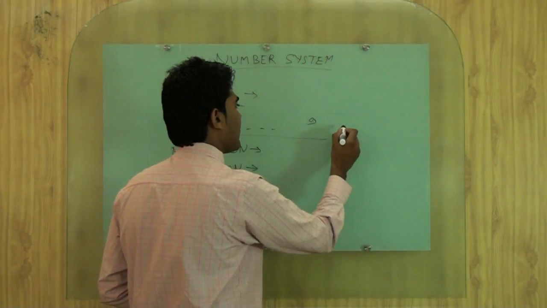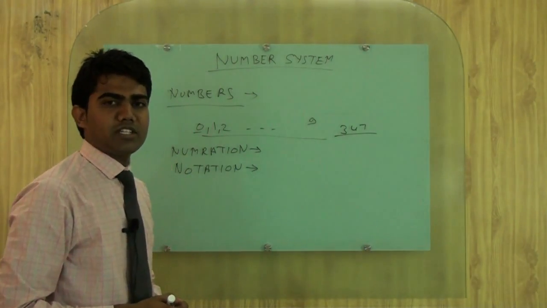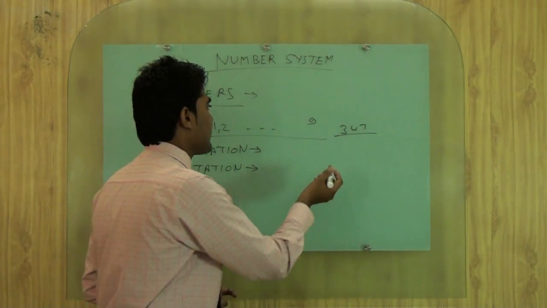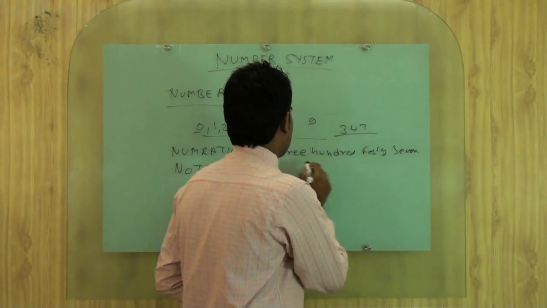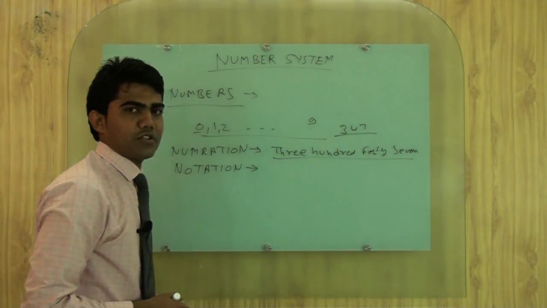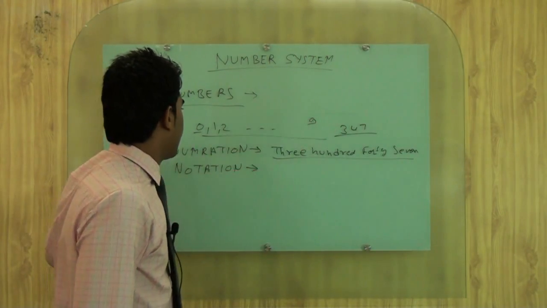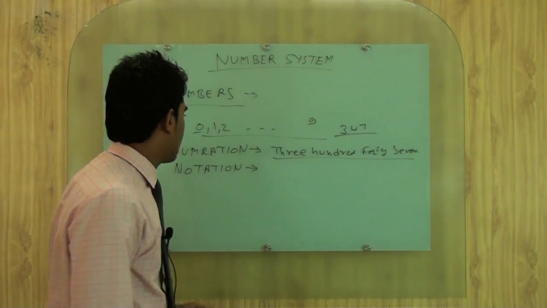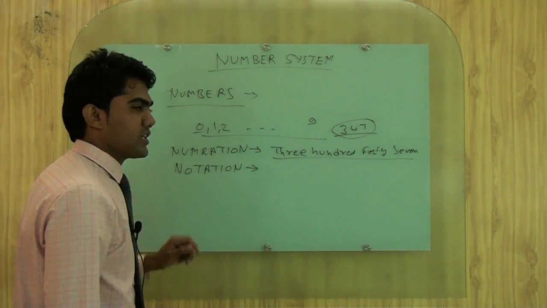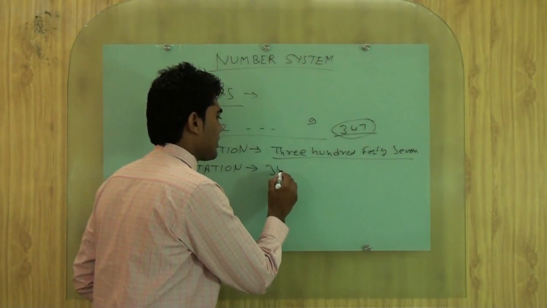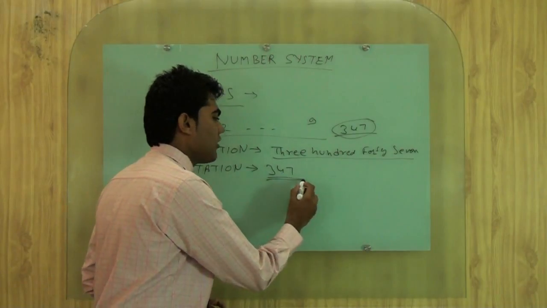Just like we are having one number, this one. So in numeration, how will we write? We will write it as 347. This is called numeration. So we are representing one number in numeration as words. If we want to represent this number in notation, then how will we write 347? It is a notation, where we are representing it in a figure.